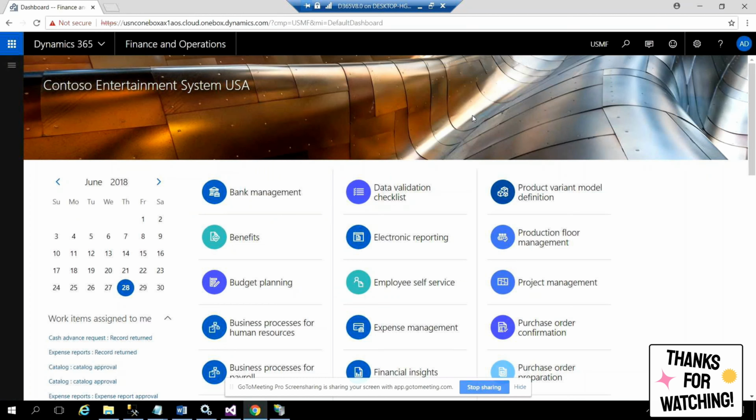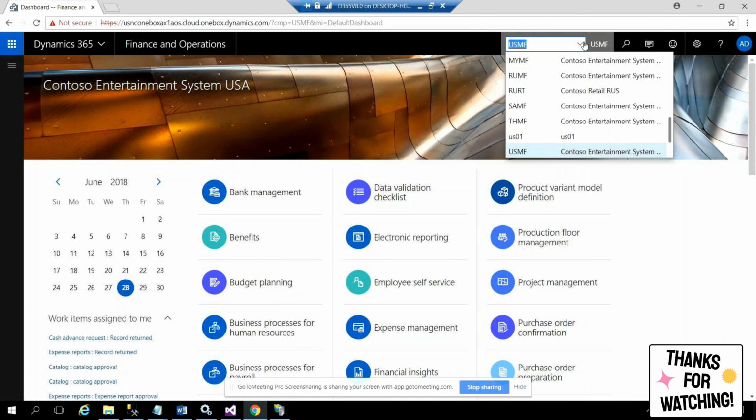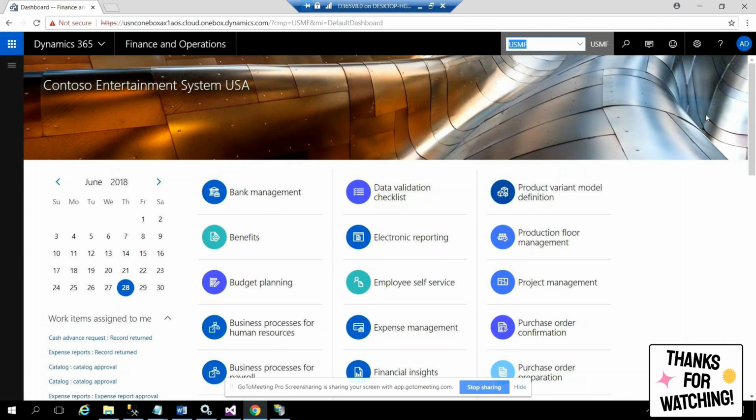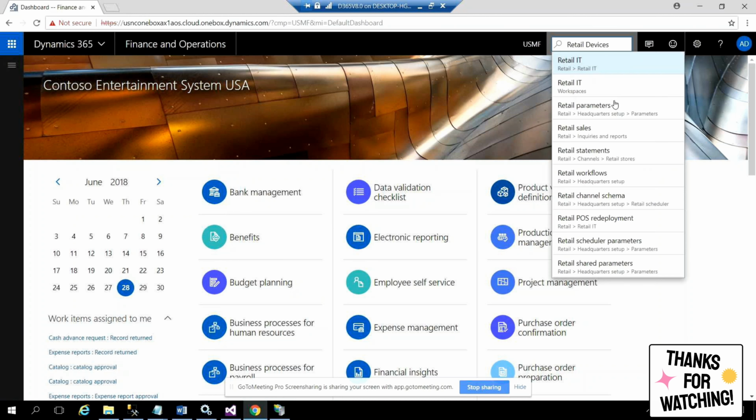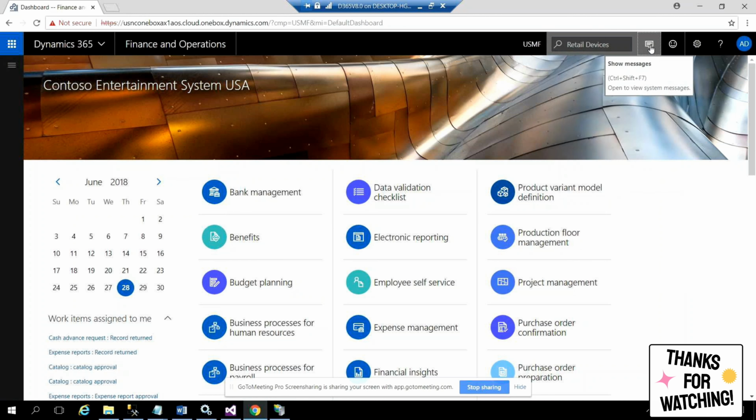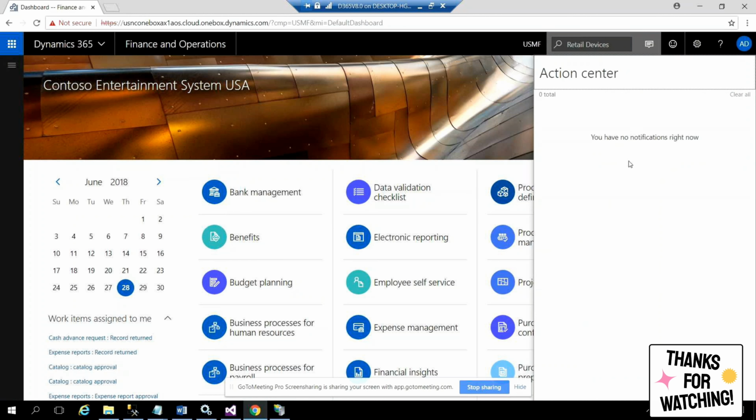Okay. Now this is my client. So that's it. We are good with the client. If you want to change company, click on this and change this. And there is one interesting facility. If you don't know, say I'm saying, boss, go and open the retail devices form. You don't know. You can type here retail devices. It will show you the retail devices or whatever it is. You'll see the stuff. That's help. This help is a new thing. And the info boxes, whatever information you get, you'll see here the notifications kind of stuff.